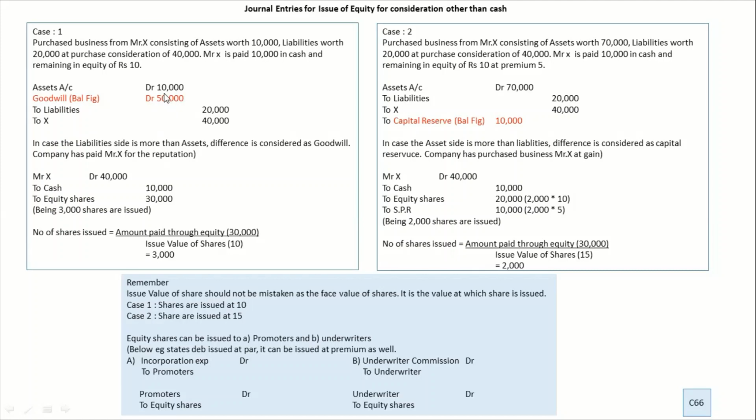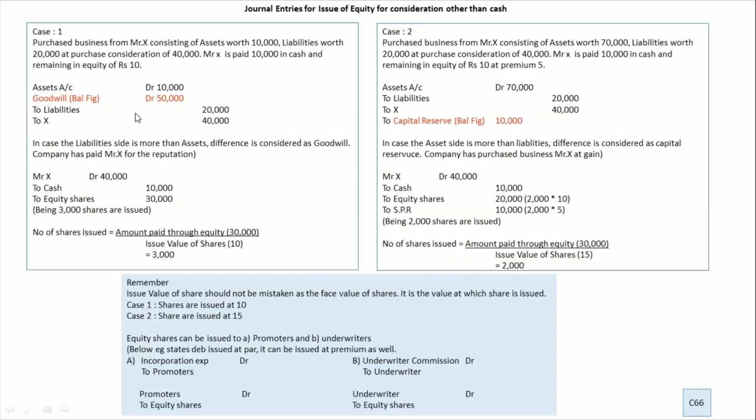Same thing, if the debit side is bigger, then you call it capital reserve. Just now we learned, what is capital reserve? It is the place where you put the capital gain. At times people might be desperate to sell the business, and they sell it at a cheap price. That is where we make a gain, and that capital gain is put in the capital reserve. So these are the only two ways of putting it across.